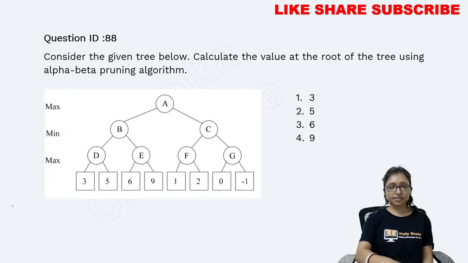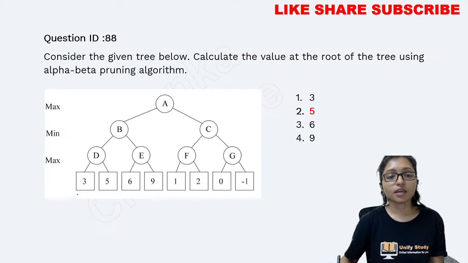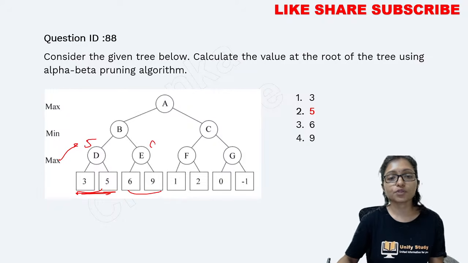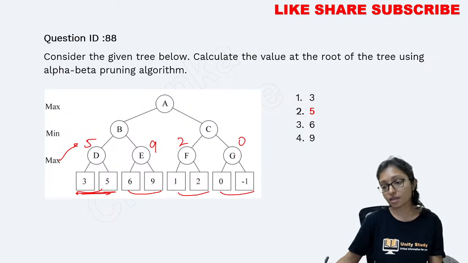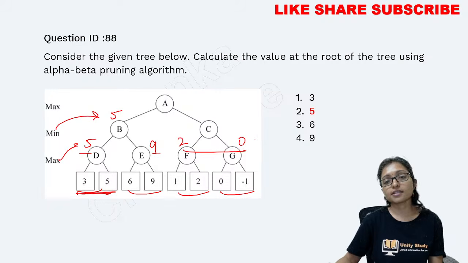Okay, so answers are coming. Yes, answer is 5 only, because 3, 5 here max level. I have to go to the max. Out of 3 and 5, which one is max? 5. 6 and 9, which one is max? 9. 1 and 2, 2 is the max. 0 and -1, 0 is the max. Now after that 5 and 9, which one is min? 5 is the min. 2 and 0, min is 0 here. 5 and 0, max is 5 here.